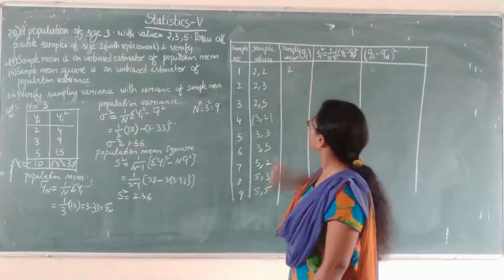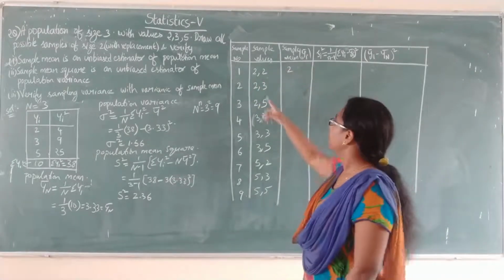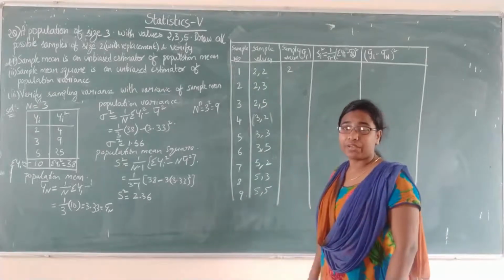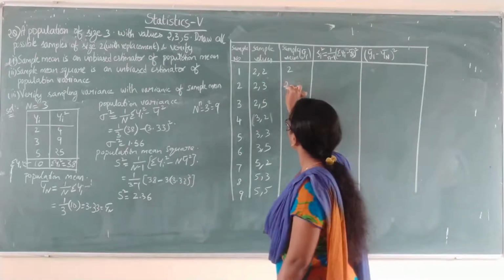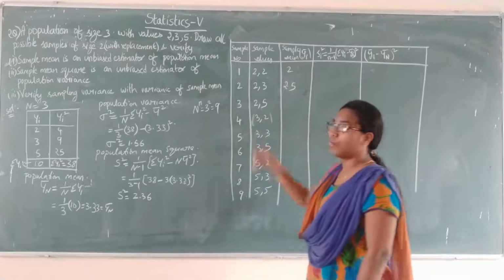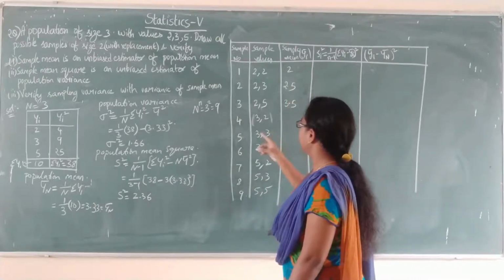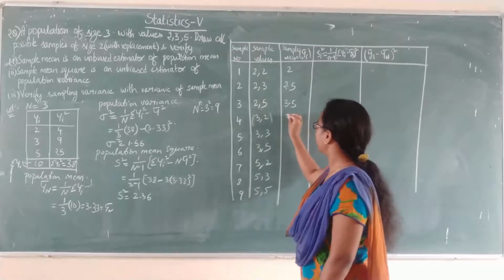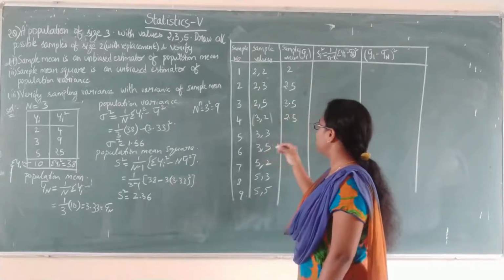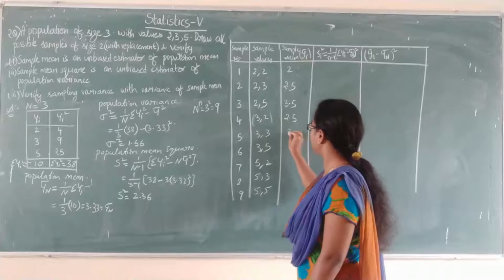So you will get sample mean value as 2. Next, 2 plus 3 is 5, 5 by 2 is 2.5. Next, 5 plus 2 is 7, 7 by 2 is 3.5. Next, 3 plus 2 is 5, 5 by 2 is 2.5. 3 plus 3 is 6, 6 by 2 is 3.